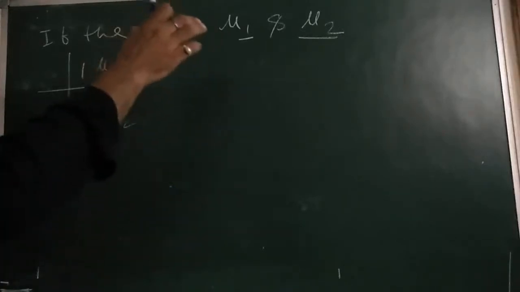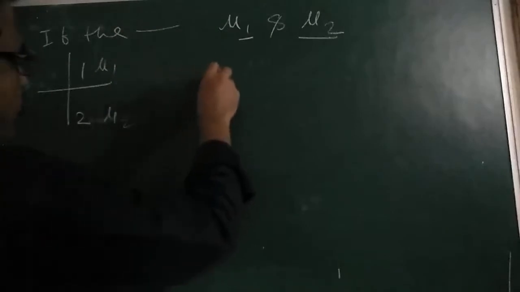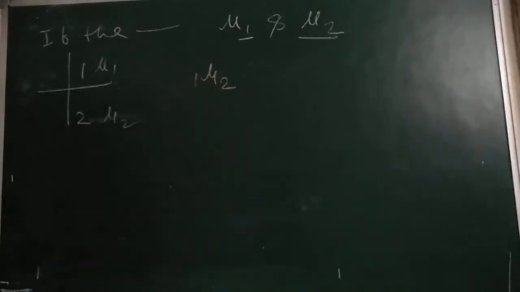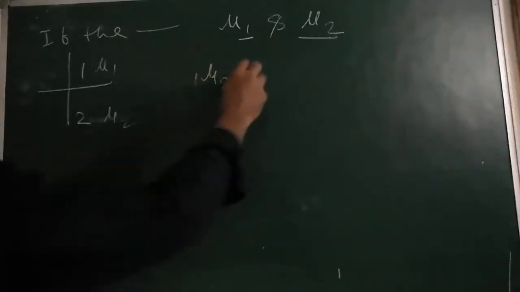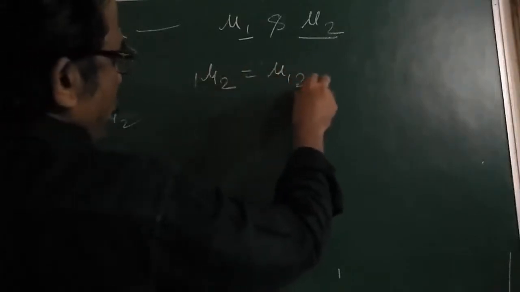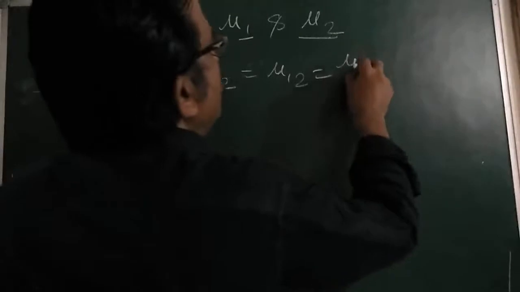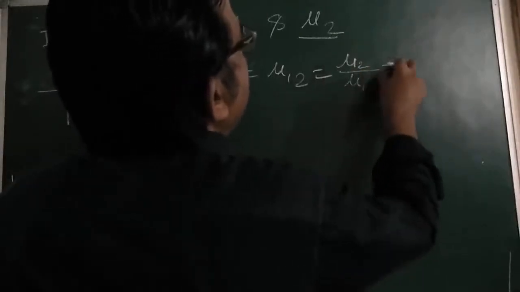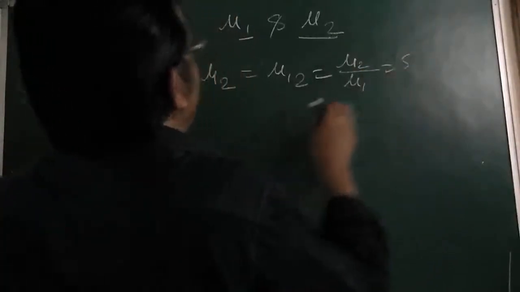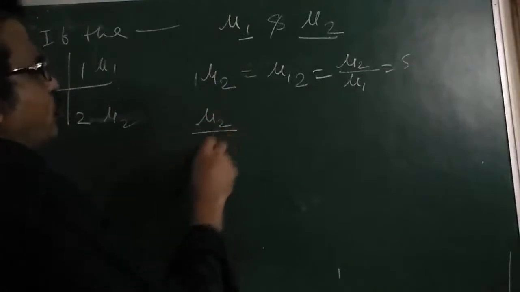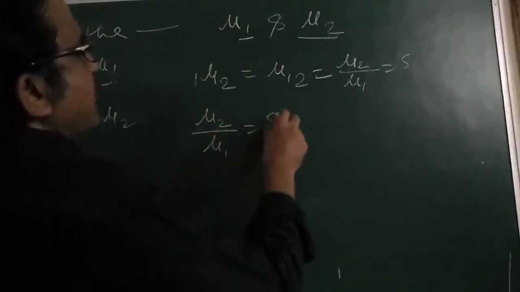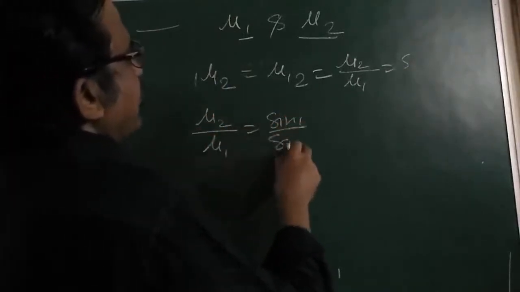Then the refractive index of the second medium with respect to medium 1, mu21, that is equal to mu2 by mu1, according to Snell's law, mu2 by mu1 is equal to sin I upon sin R.